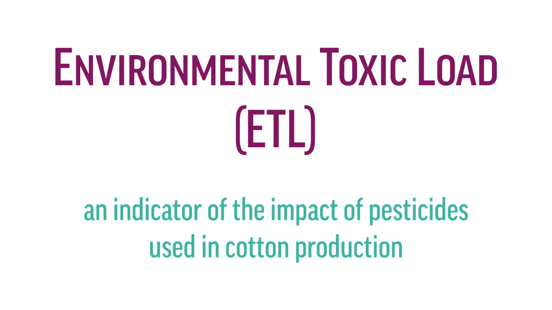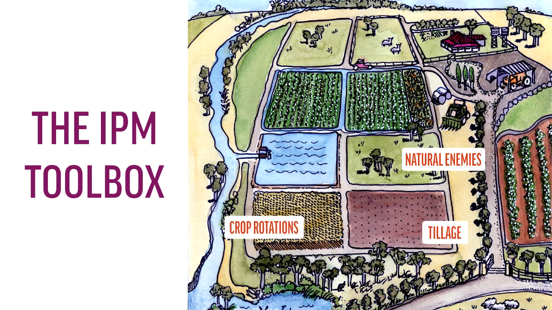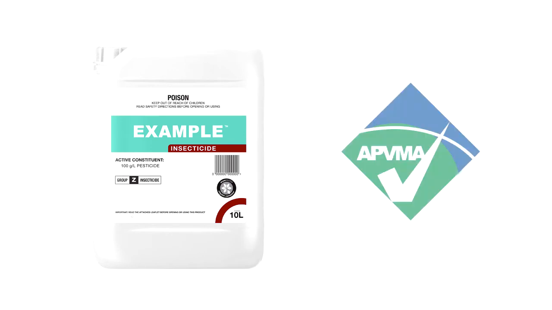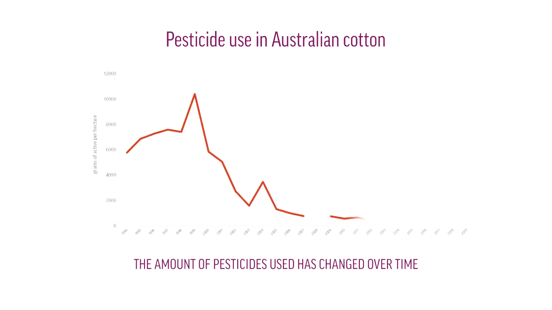Pesticides, including insecticides for insect pests and herbicides for weeds, are part of a cotton grower's pest control toolbox called Integrated Pest Management, or IPM. With IPM, growers aim to choose the tool that best controls pests with the least risk to human and environmental health. All pesticides in Australia are assessed and approved by a government regulator. If a grower chooses a pesticide to control a specific pest, it is safe to use as directed by the label.